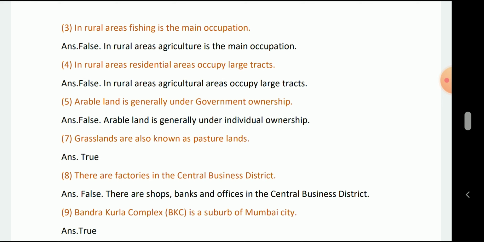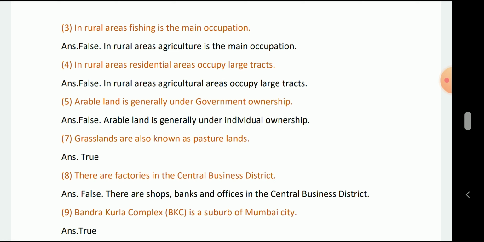In rural areas residential areas occupy large tracts. False. In rural areas agricultural areas occupy large tracts. Urban land is in general under government ownership. False.